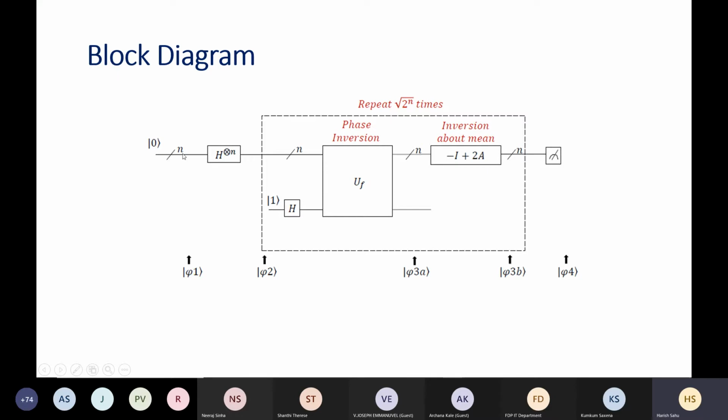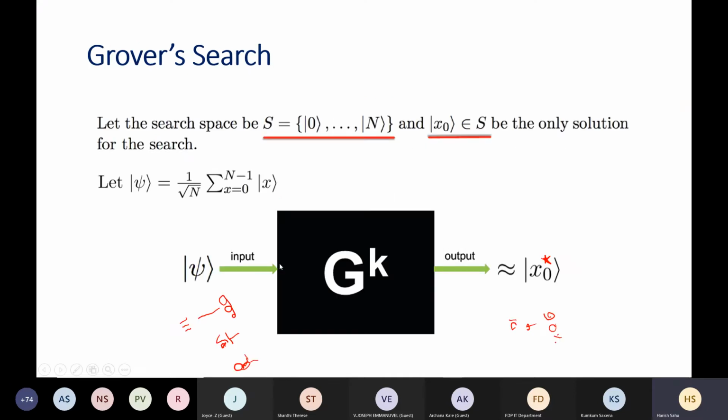If we see this phi 1, phi 2, phi 2 is the state which is applied to this Grover operator, and this 3a, 3b are the states after phase inversion and inversion about mean. So what we will do is try to understand that square root of n applications of this Grover operator does the trick.